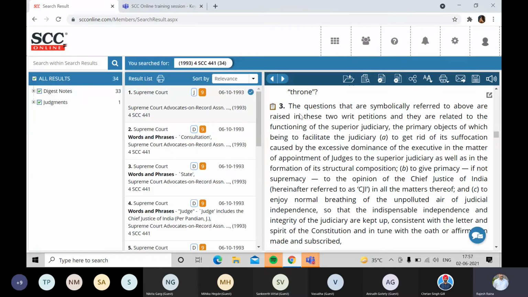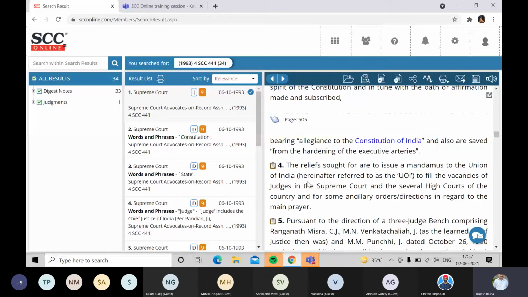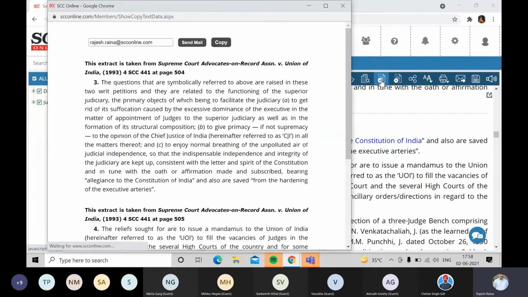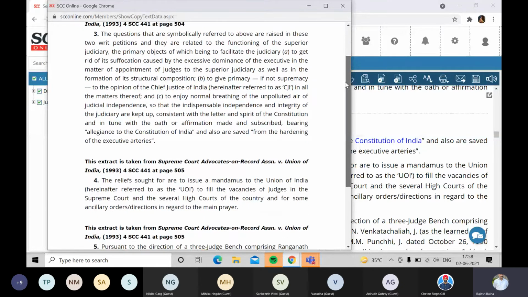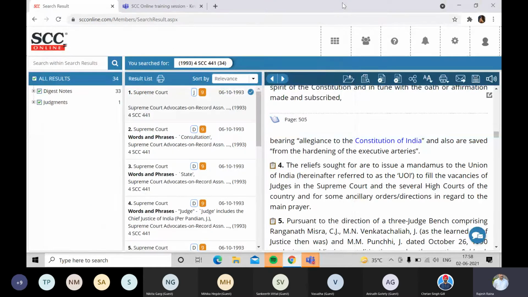That is one para. But what if I have more than one para? Then you can single click on that icon before the para number, and after selecting multiple paras, you click on this smart copy icon, which is the third one in the third column, and the same thing happens over here. A new window appears, but now I have all the three paras extracted along with the source, citation, party name, and page number for each para. You can see it over here, and from here I can mail and copy as we did in the previous display.